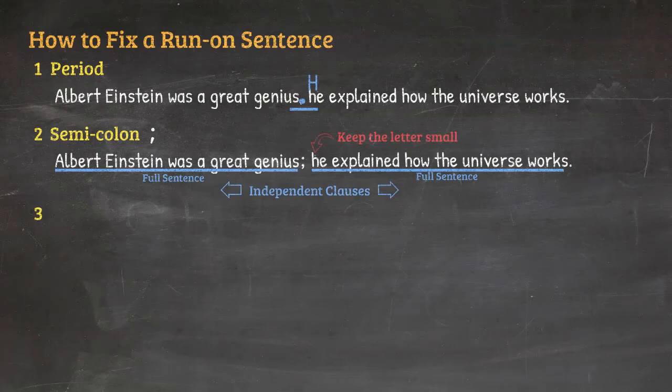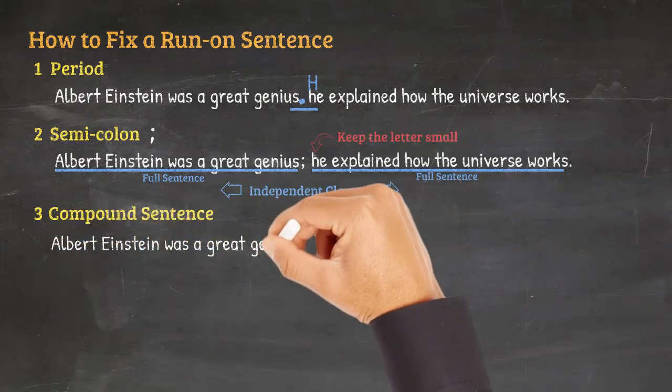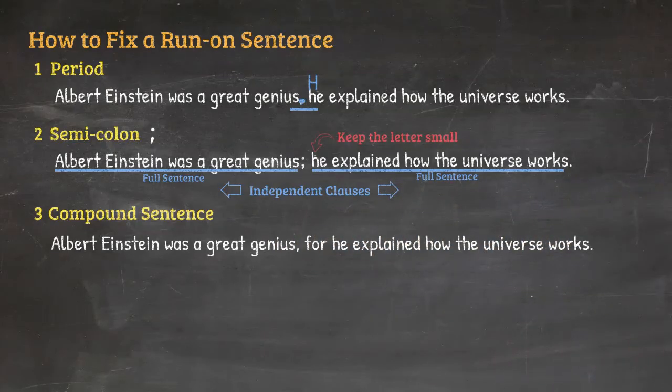The third way is to turn the sentence into a compound sentence. For instance, Albert Einstein was a great genius, comma, for he explained how the universe works. In this case, we use the fanboys for, but of course, depending on the sentence, you might need to use a different fanboys.